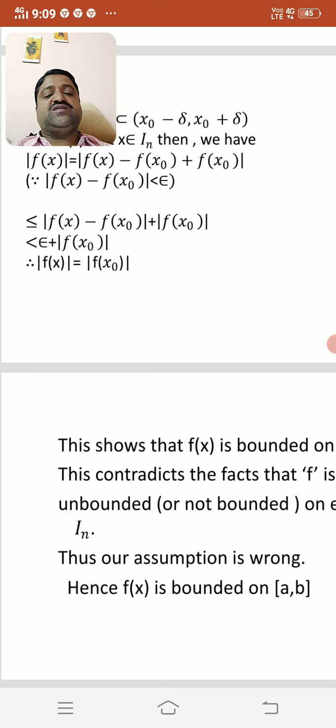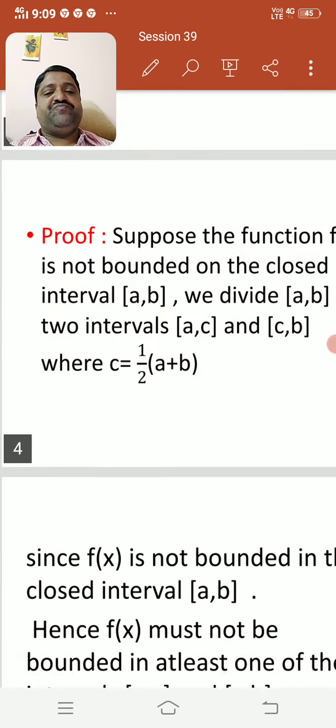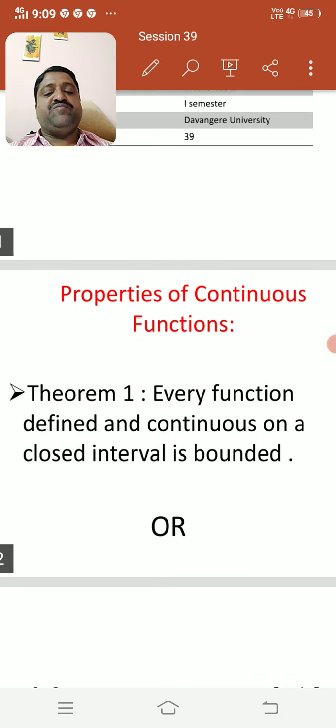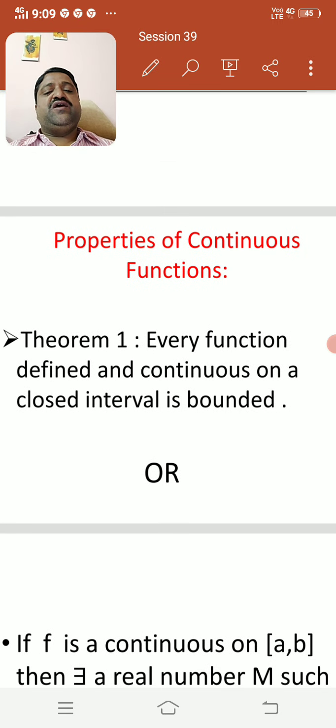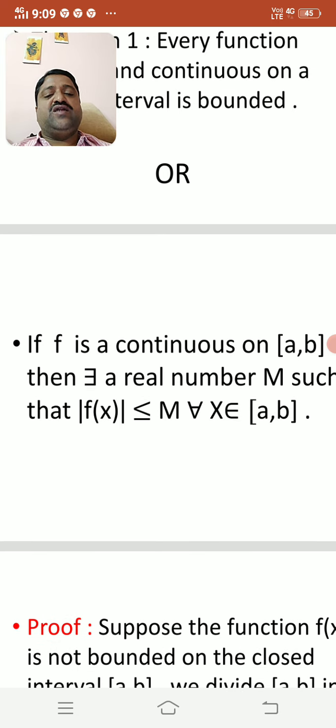Thus, our assumption is wrong. Hence, the function f(x) is bounded on the closed interval [a, b]. Therefore, every function defined and continuous on a closed interval is bounded. Hence the theorem.